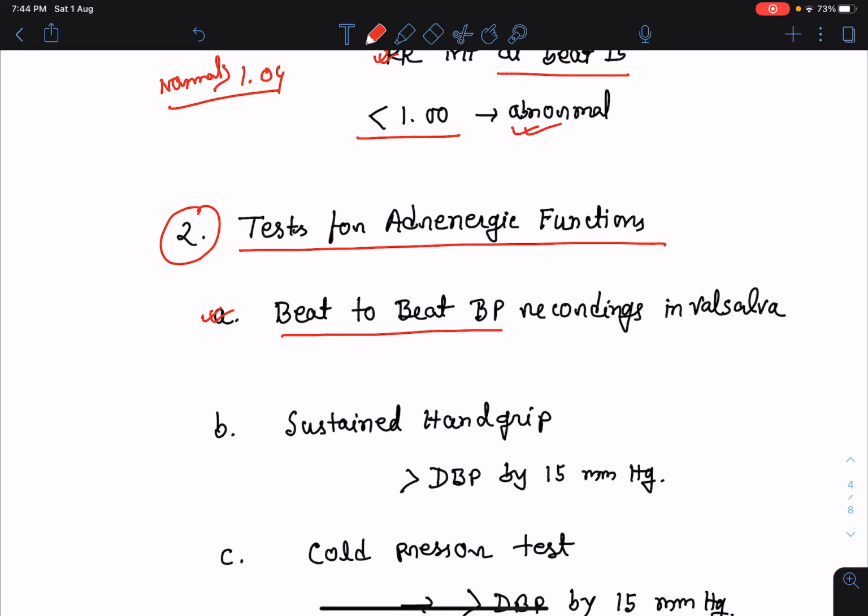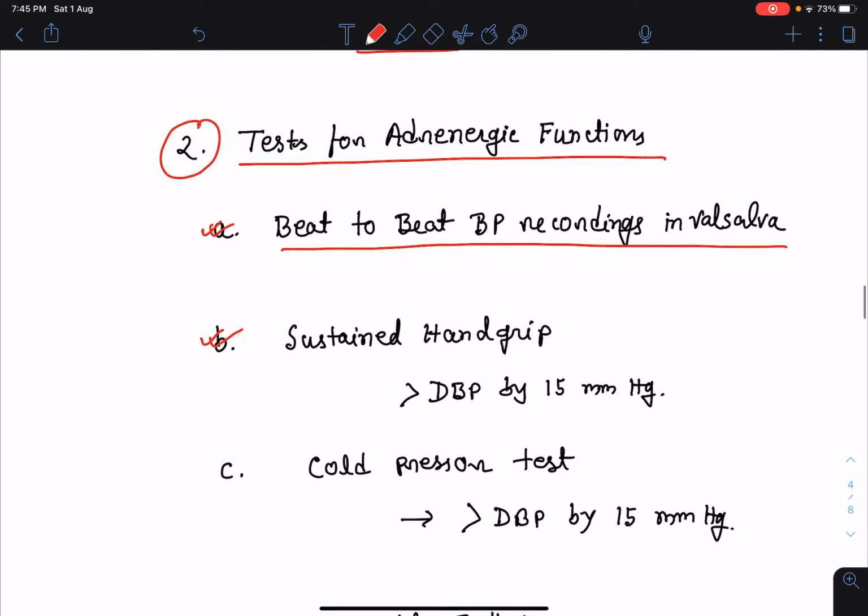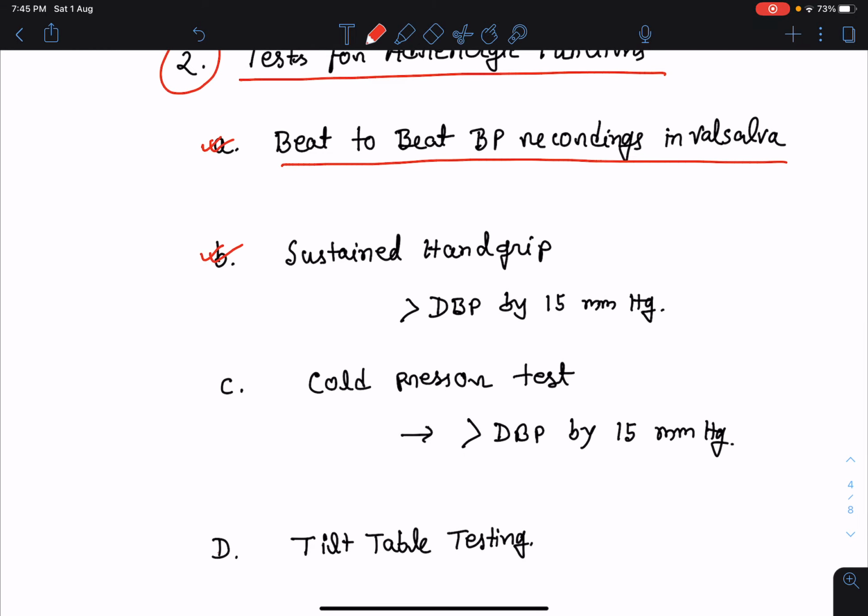Beat to beat blood pressure recordings in Valsalva. That means during the Valsalva maneuver, we have to record blood pressure. Beat to beat recording of blood pressure can be done. This is done in specialized laboratories. Next is sustained hand grip. We can ask the patient to do a sustained hand grip with the help of a dynamometer, and we should be checking the blood pressure in the other arm. If the diastolic blood pressure is more than 15 millimeter of mercury, that means it is a normal response.